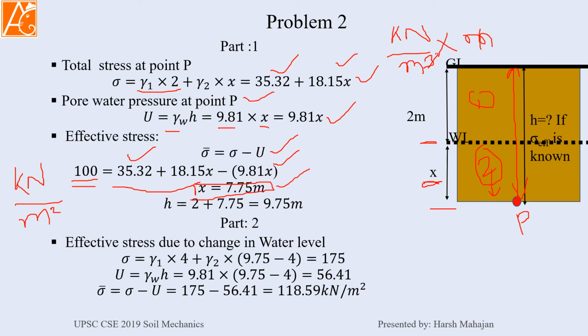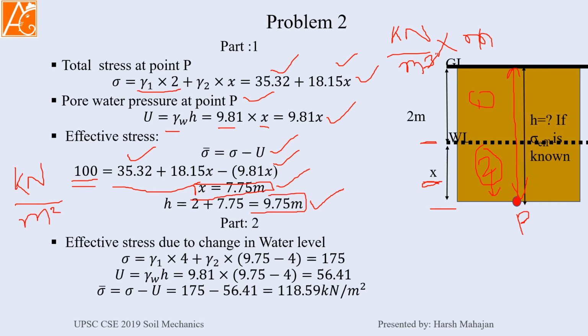Check for the calculations. So the total height below the ground level at which point P is lying, having effective stress of 100 kilopascal, is 9.75 meter. So this is the depth of the point below the ground surface. We have found the first part of the question.